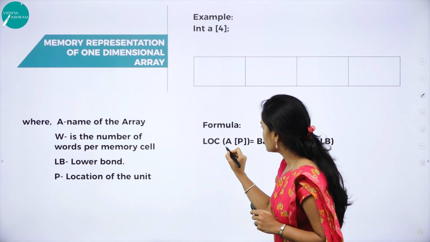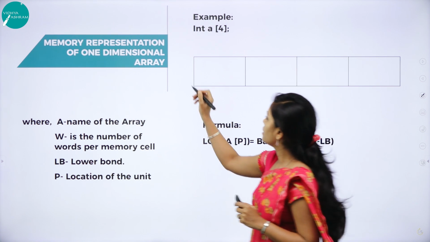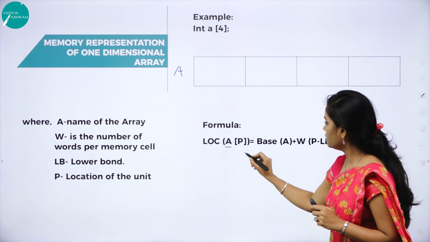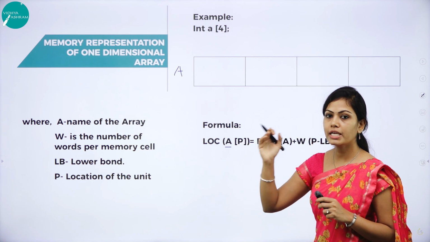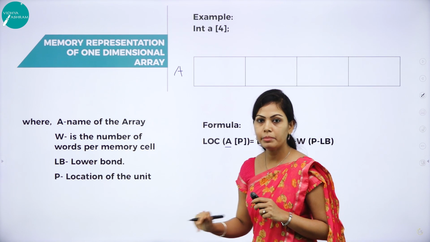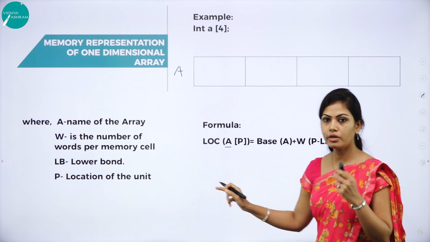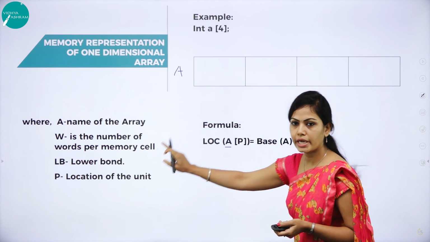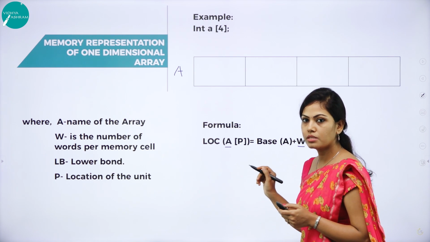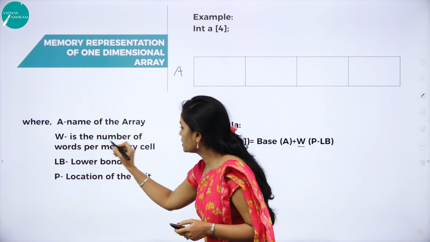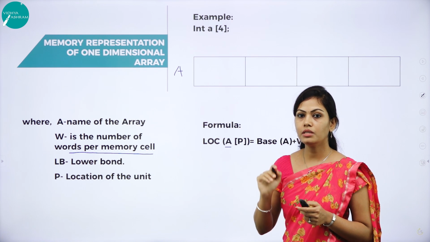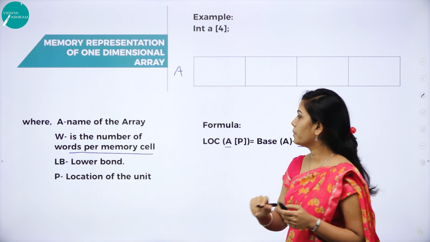So what is this A? A means the name of the array. P means the location of the element. P means location of the unit or element. So A is the name of the array. P means location of the element. And what is this W? W is the number of words per memory cell.